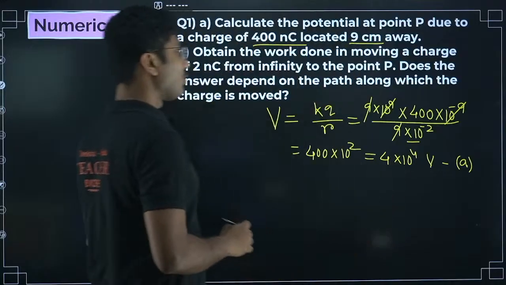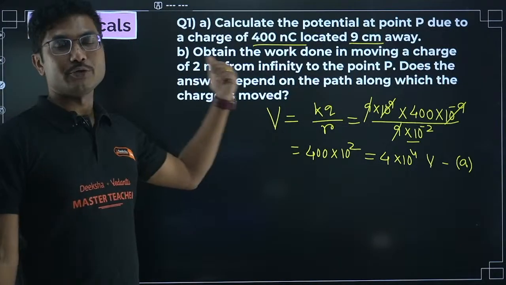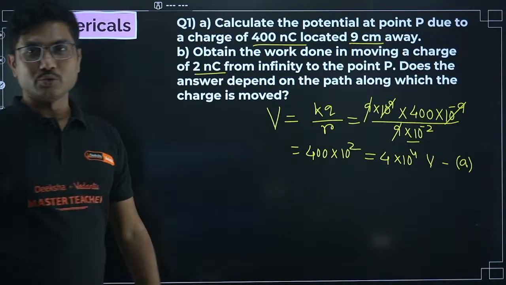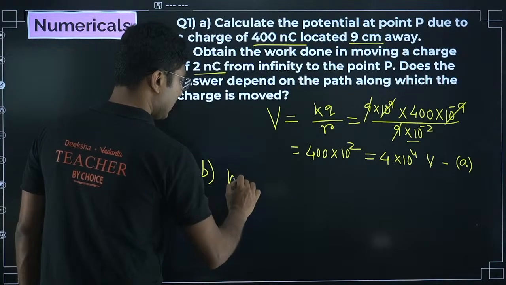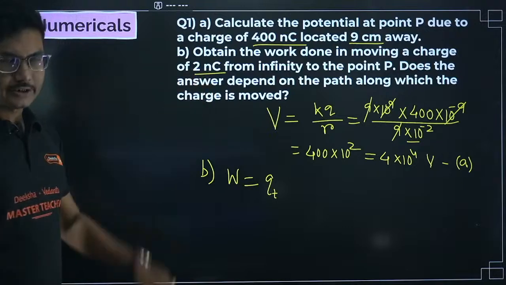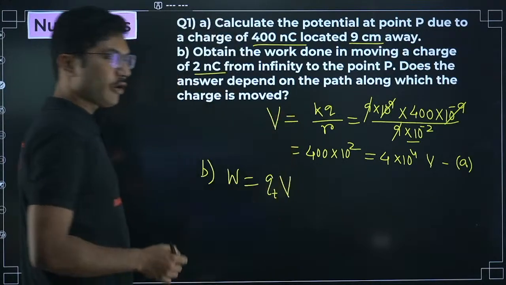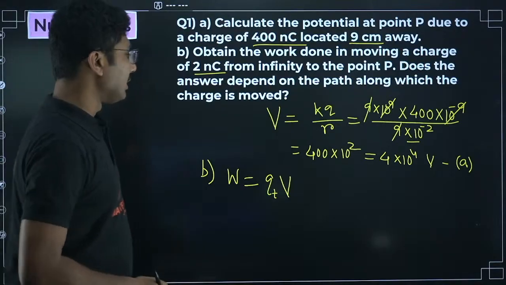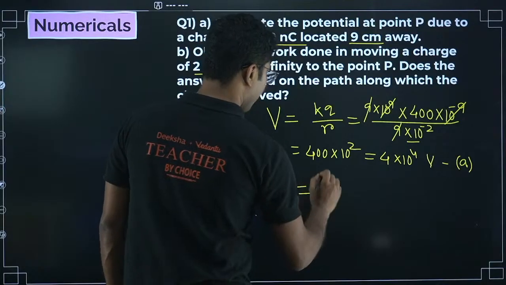Now part B we have to answer. What is the work done to move a charge from infinity to that point, where the charge is given as 2 nanocoulomb? You have to remember that work done is given by the value of the test charge times the electric potential at that point. That is the definition of work done, or electrostatic potential energy.